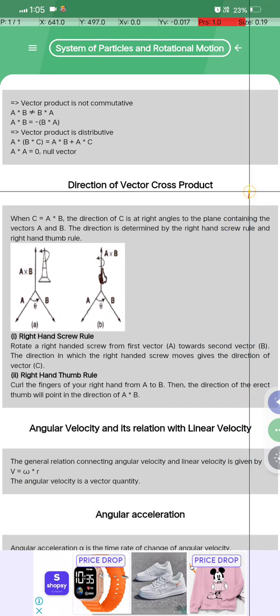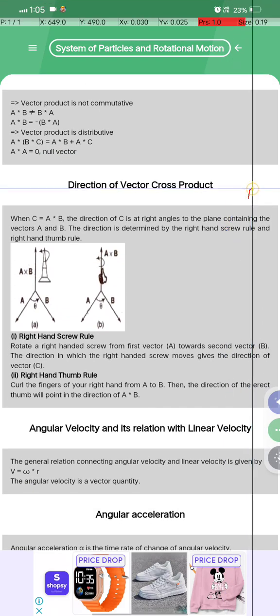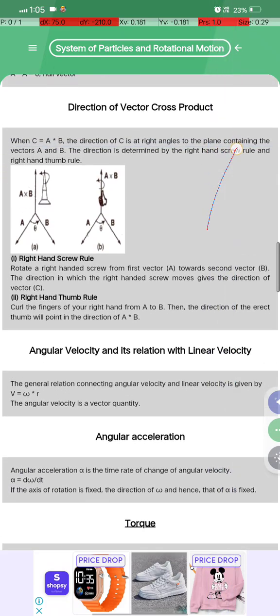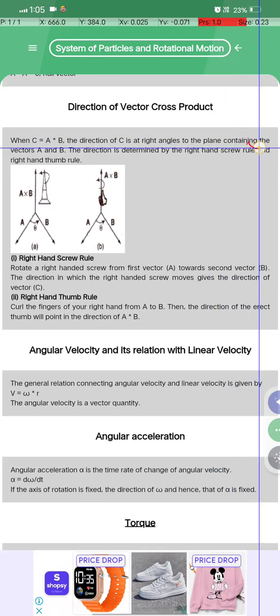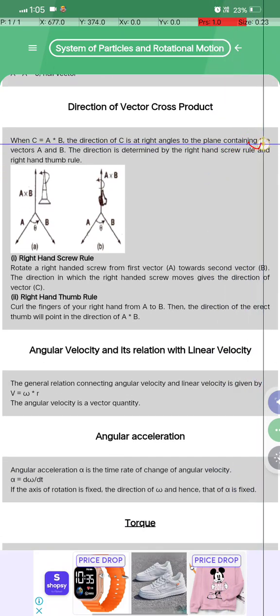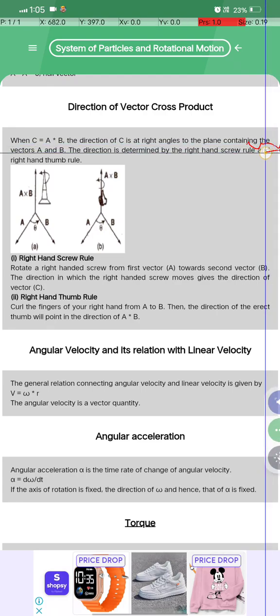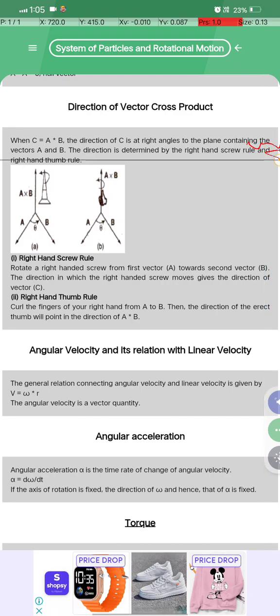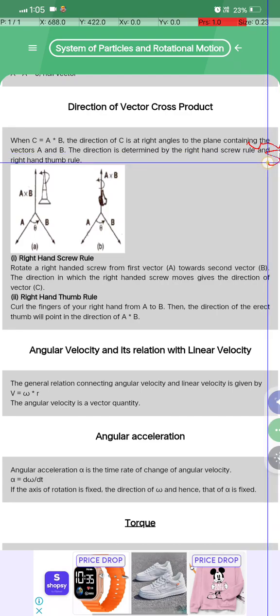ठीक है, अब डायरेक्शन ऑफ अ वेक्टर एंड द क्रॉस प्रोडक्ट क्या होता है देखो. When C is equal to A cross B, the direction of C is at a right angle to the plane containing the vectors A and B. The direction is determined by the right hand screw rule and the right hand thumb rule.